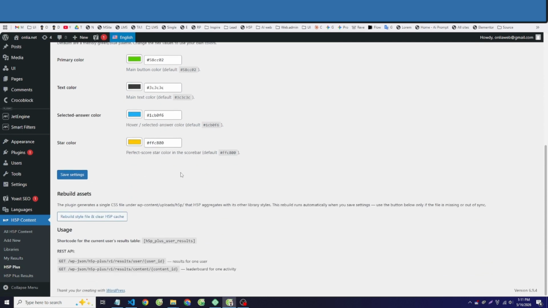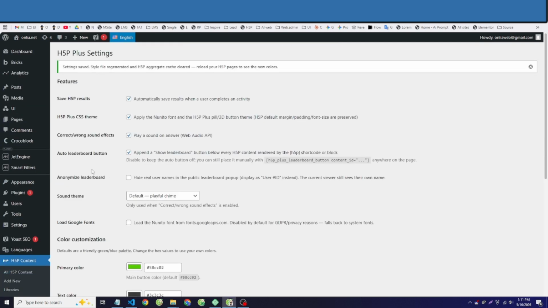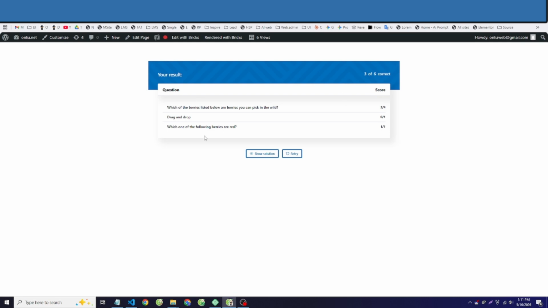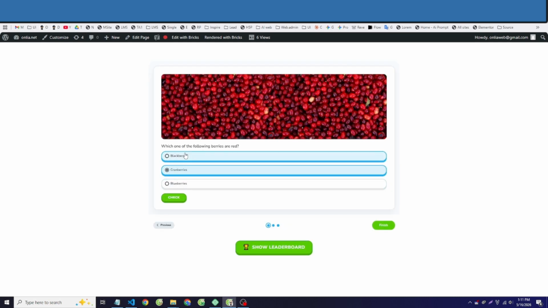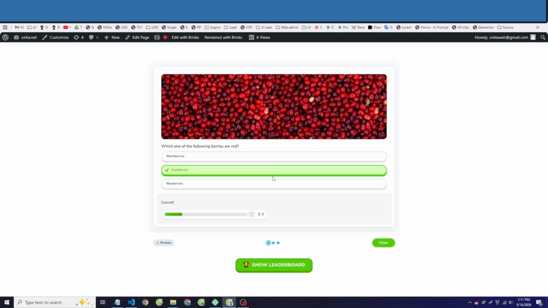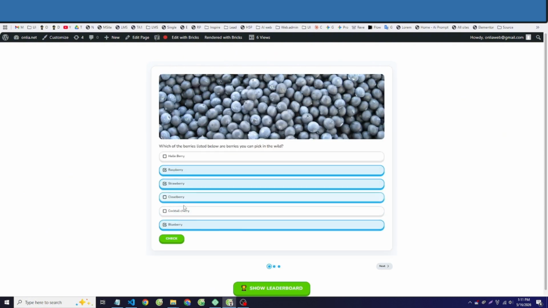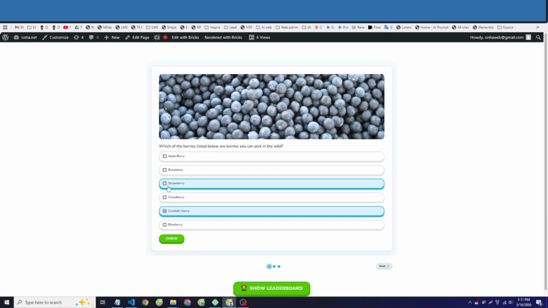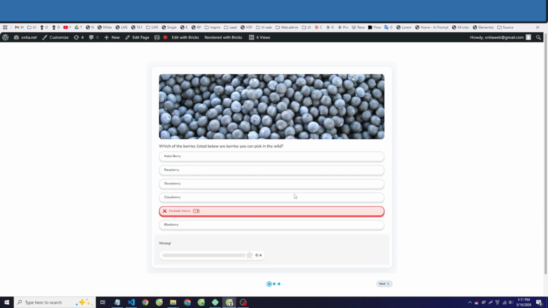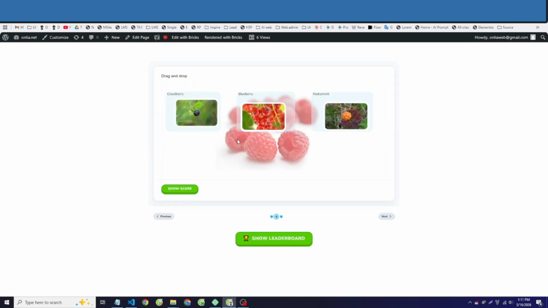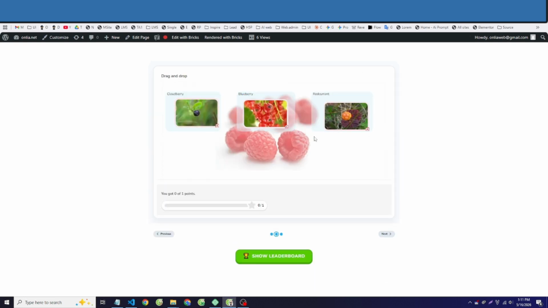And today in this video I want to show you the plugin I just created. It's called H5P Plus, and as you can see right now, it changed the colors of the H5P plugin. When you check the answer, it always plays a sound, one for a correct answer and another for a wrong answer.